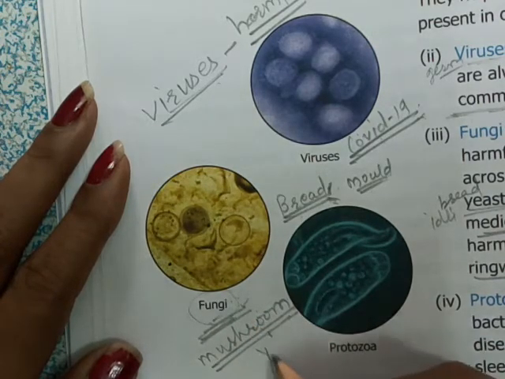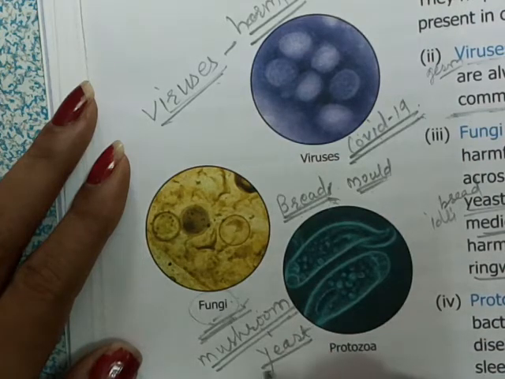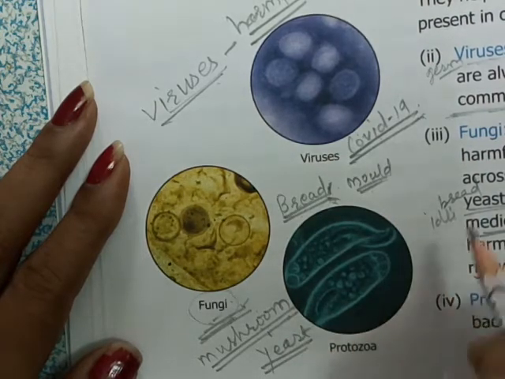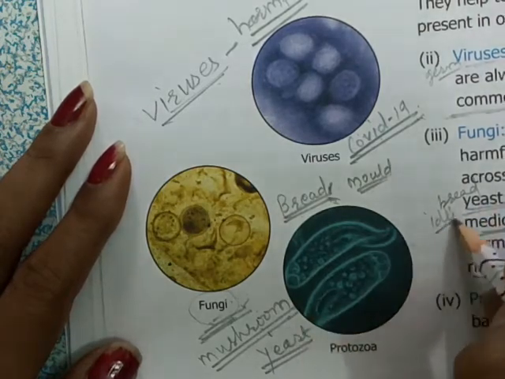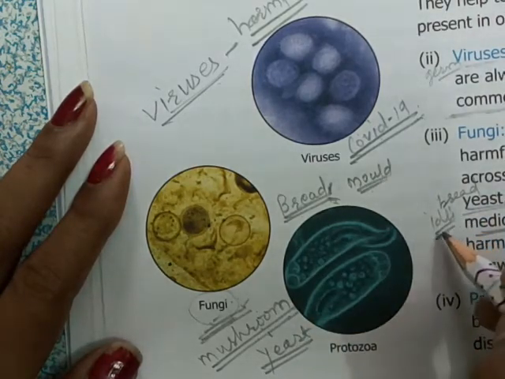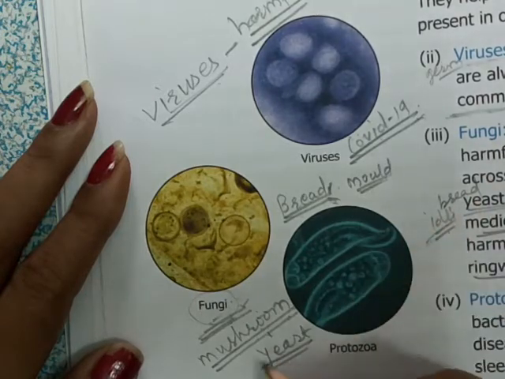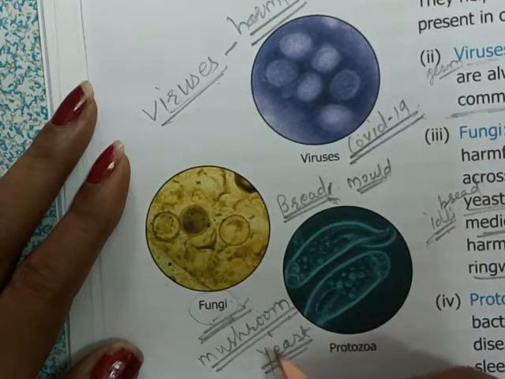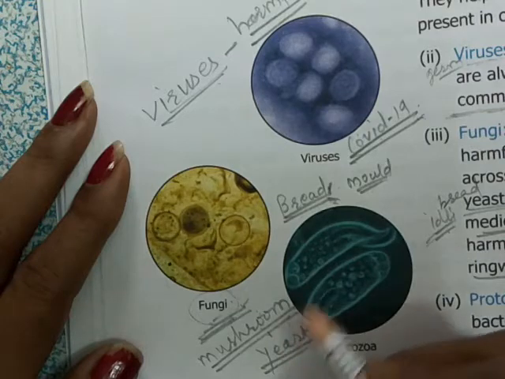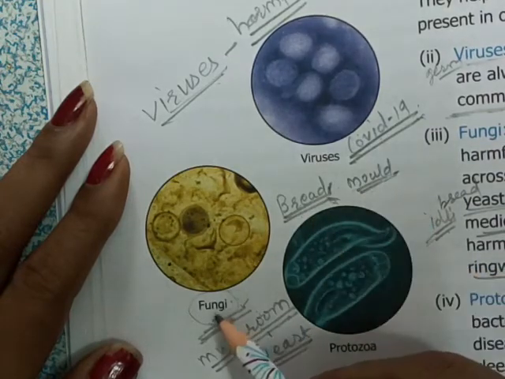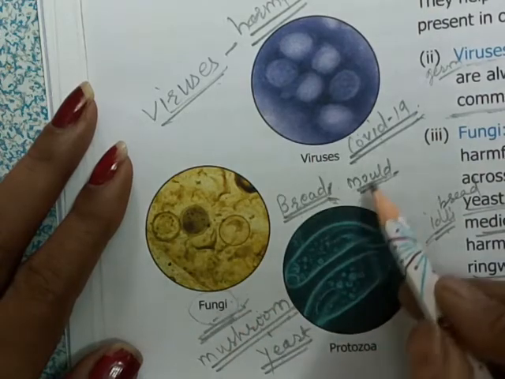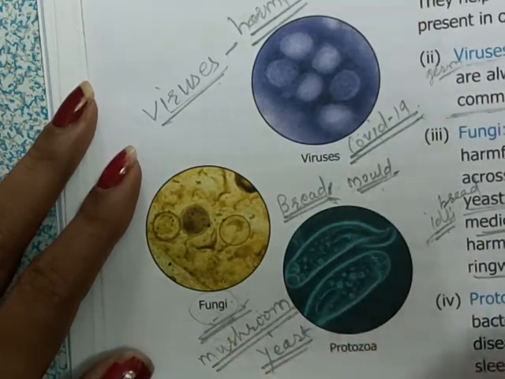Then yeast is a fungus that we use to make bread and other bakery items. It is also used to make idlis, right. So these are the useful fungi, or useful microorganisms you can say, and the mold and other microorganisms are harmful for us because they spread different diseases.